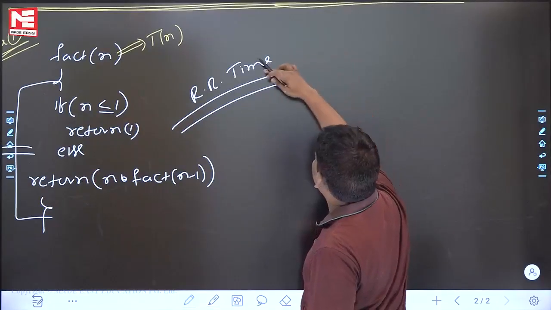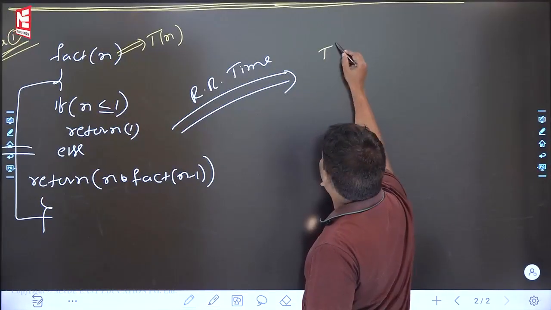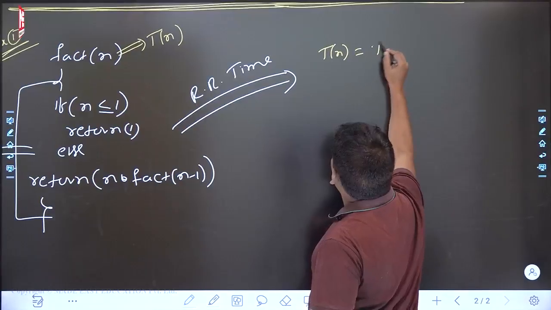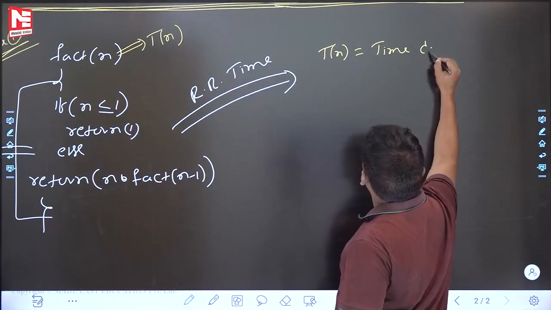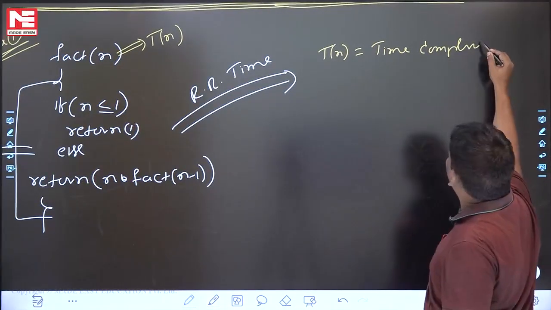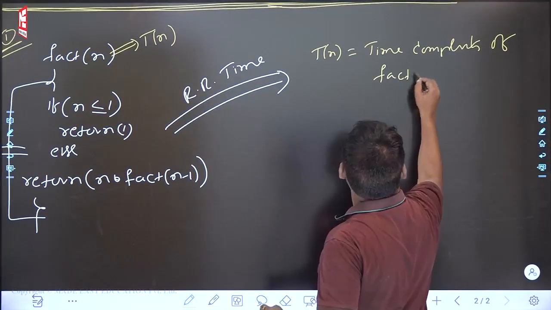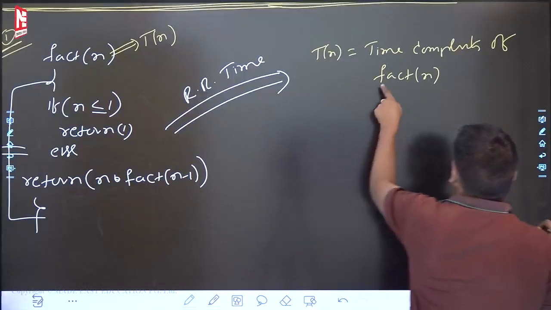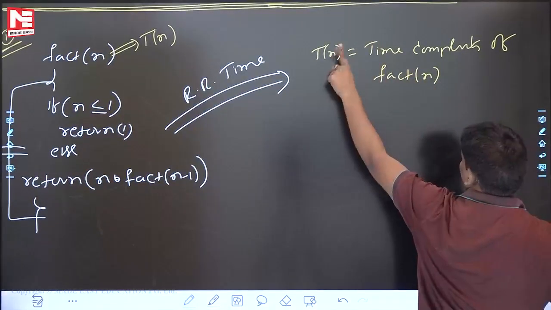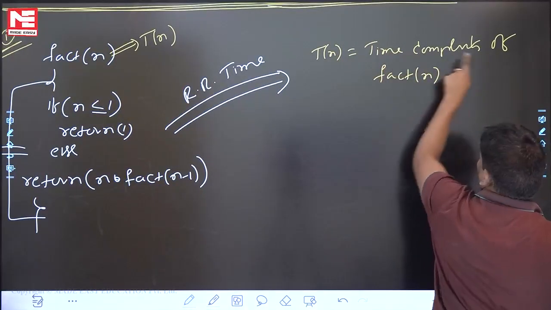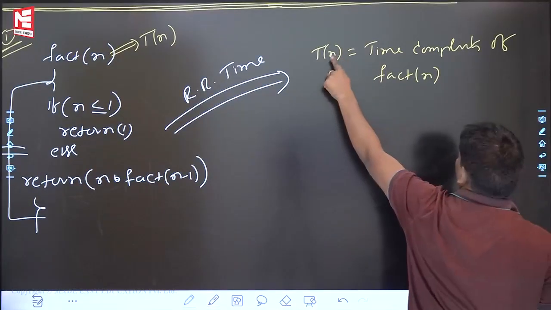Recurrence relation for time. Tn is equal to the time complexity of fact of n. You have to define time complexity of fact of n. Fact of n, time complexity Tn. This Tn is time complexity.